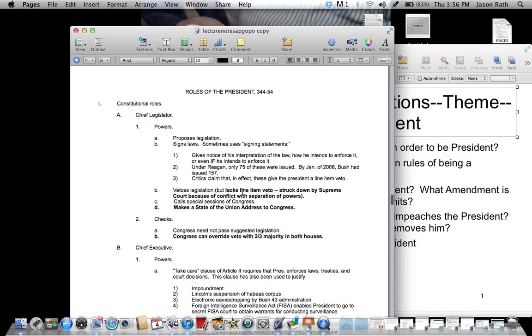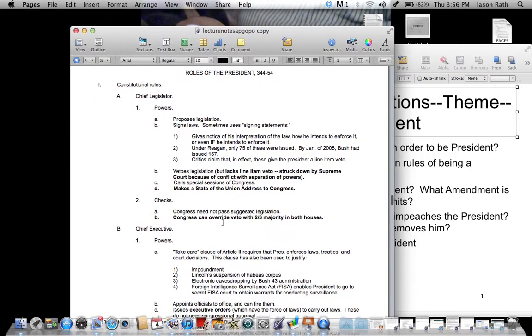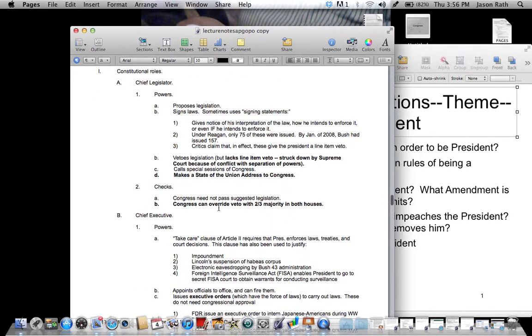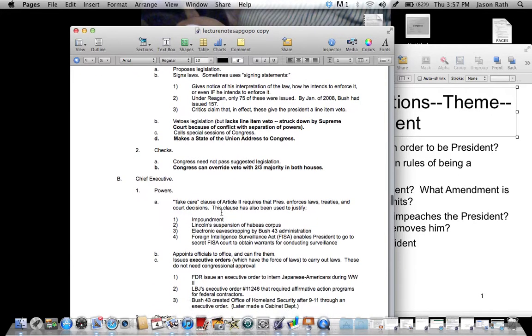He lacks this right here, which is called a line item veto. Clinton used to use this. The governors can use this. That's a question you are going to see on your final. The difference between a governor and a president is the governor can use line item veto. You can call a special session of Congress and make a State of the Union address to Congress. These are the powers. Here are some of the checks. Congress need not pass suggested legislation because, again, he suggests the legislation to them. They don't have to pass it. And Congress can override a veto by a 2/3 majority in both houses.